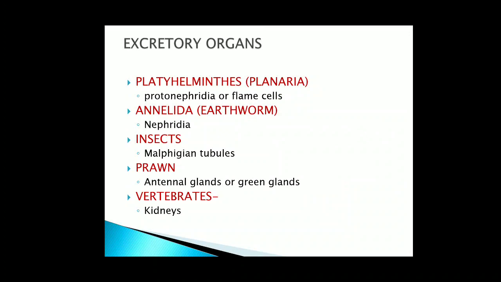Like insects, like cockroaches and all, the excretory organs are known as Malpighian tubules. And like prawn, these are antennal glands or green glands, and in vertebrates the excretory organs are kidneys. So these are the excretory organs of different organisms which help them to remove the nitrogenous waste.